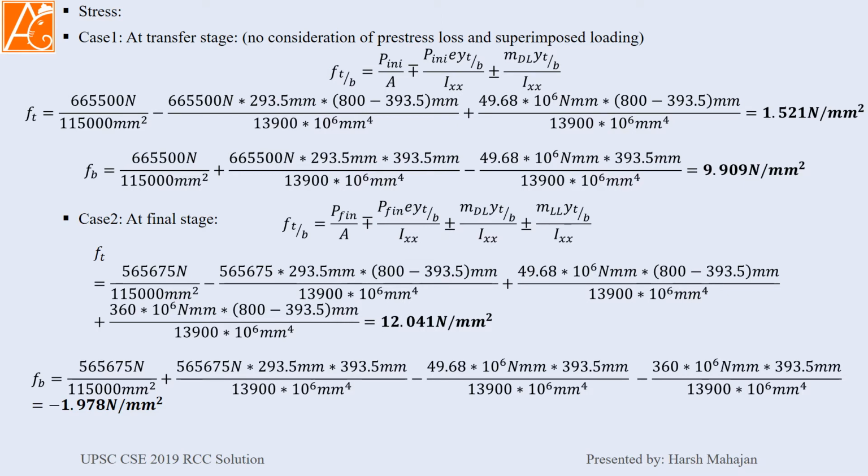Now case number 2, at the final stage. Now we will consider the P final, meaning we are considering the losses also, and second, we are considering the moment due to live load.